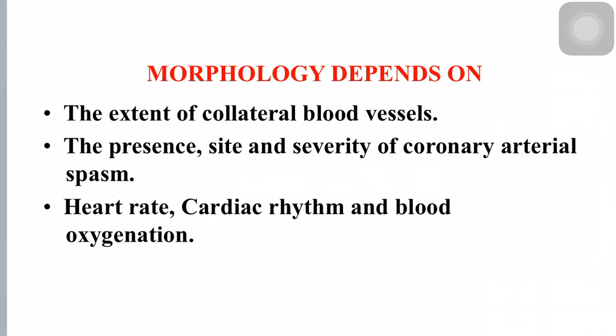And fifth one is the extent of collateral blood vessels. And next is presence, site and severity of coronary artery spasm. And seventh one, it also depends upon heart rate, cardiac rhythm and blood oxygenation which is supplied into cardiac chambers. So all these factors will contribute to morphology of myocardial infarction.